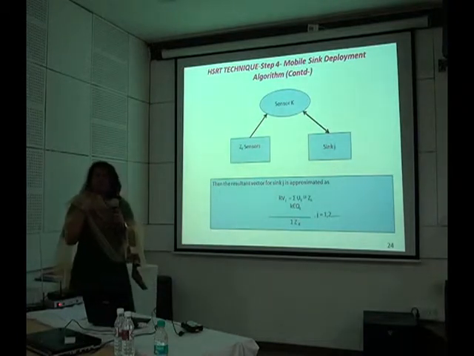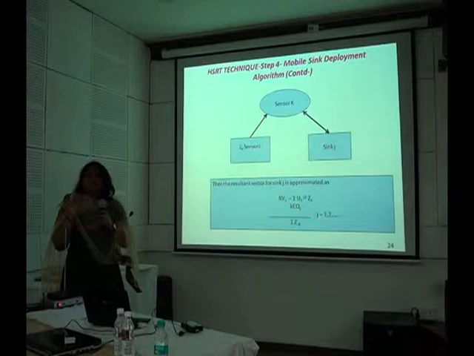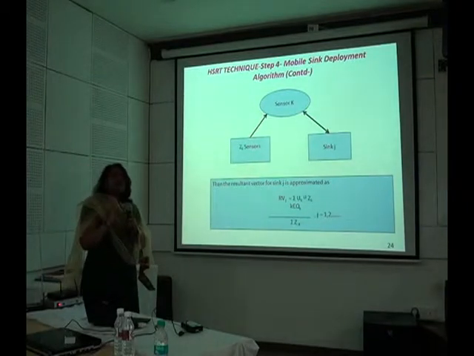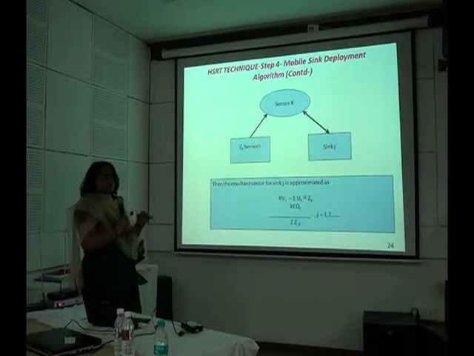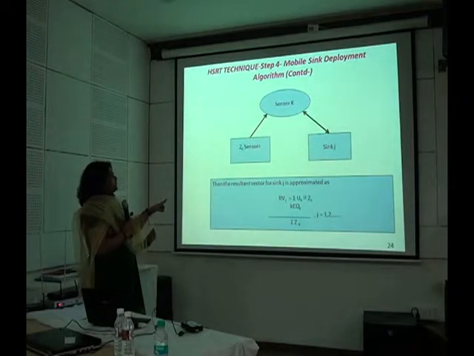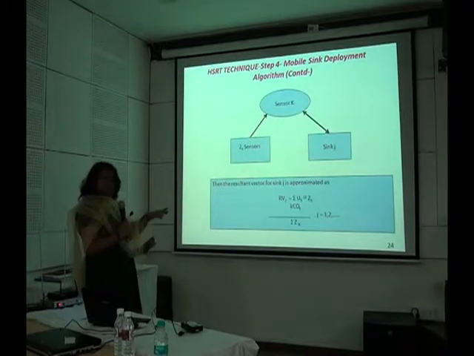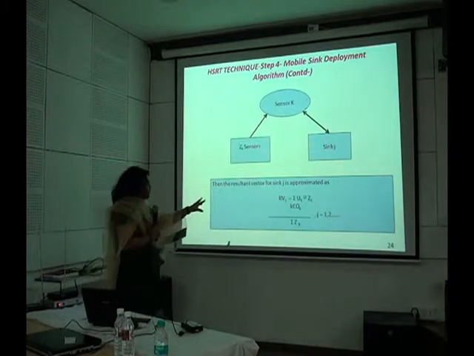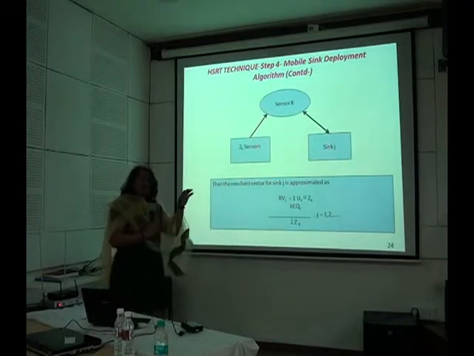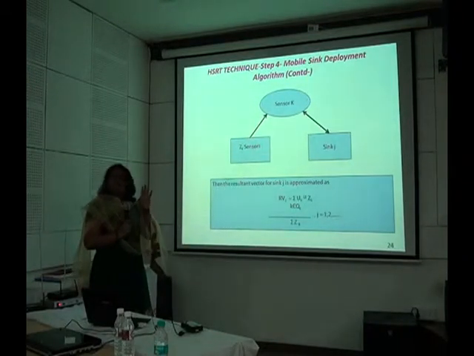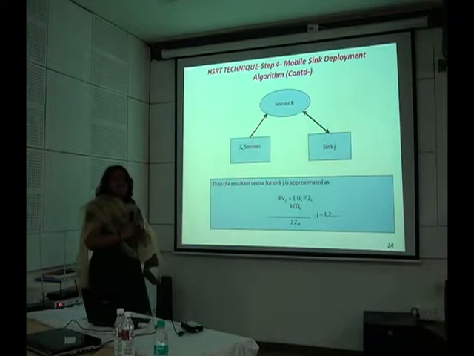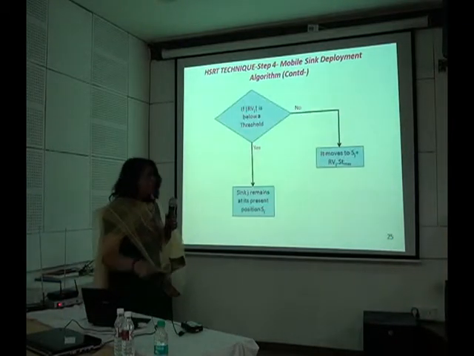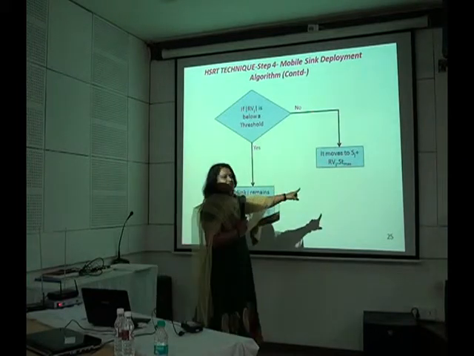Now once the mobile sink j has identified that there are Zk sensors in the direction of sensor k, we need to find out the location of the mobile sink. For finding out the location of the mobile sink, we have made use of a resultant vector, which we have approximated as RVj equal to the summation of Ukj Zk, k belongs to Qj, upon the summation of Zk. Now if the magnitude of this RVj is below a particular threshold, then the mobile sink won't move, and if it exceeds this threshold value, then the mobile sink will move to a new location, and this new location would be RVj into ST max.